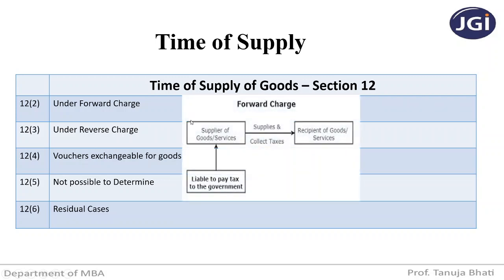So forward charge is nothing but where the liability to pay tax is on the supplier of the goods and services.